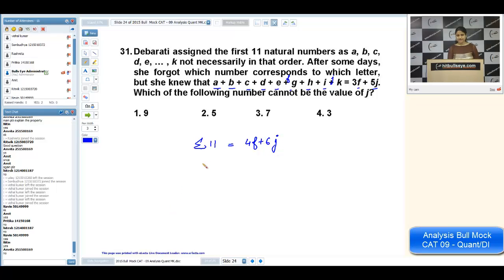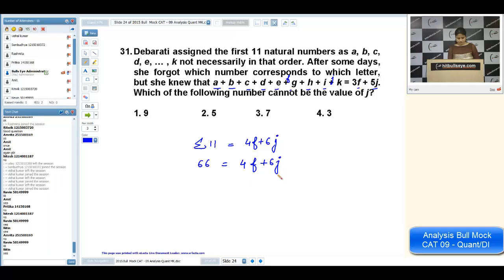Now what is sigma 11? It will be 11 into 12 divided by 2. That comes out to be 66. Are you getting it, Naveen and Nitin? Now J cannot take value 3. Why so? I am taking J as 3. It will become 4F plus 18 is equal to 66. If I solve it, F comes out to be 12, which is never possible.